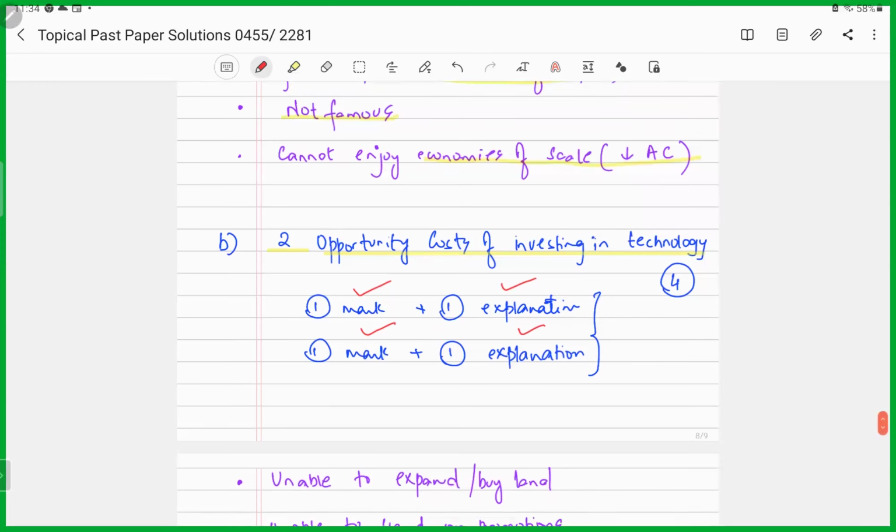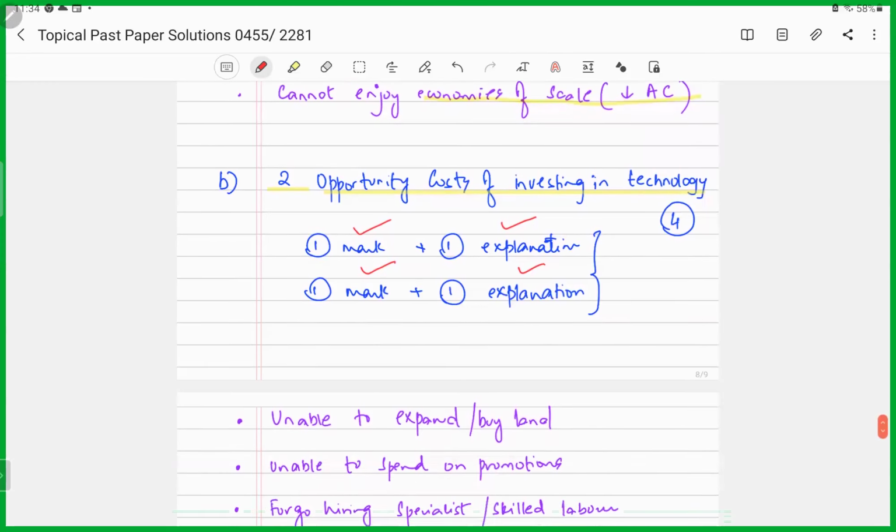Now, you tell me what you think could be an opportunity cost if a firm decides to invest in technology. Now, you see, we are already investing in what? Investing in capital. So the opportunity cost would have to be related to either land or labor, right?